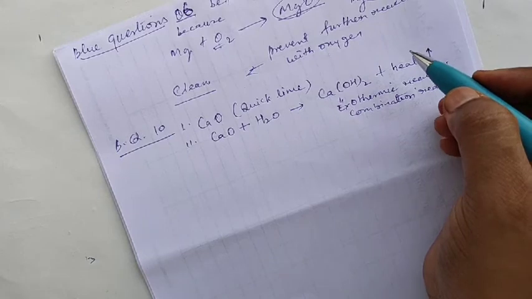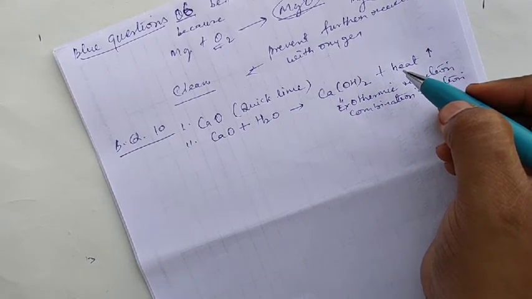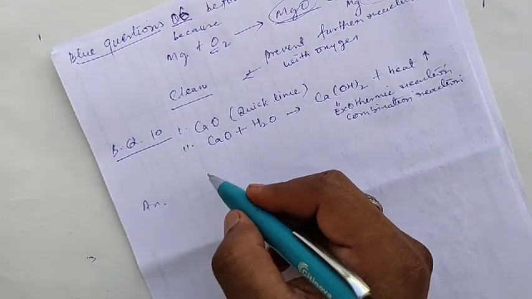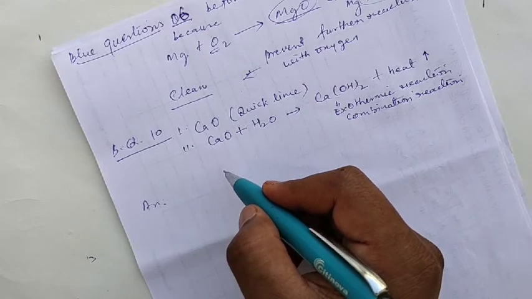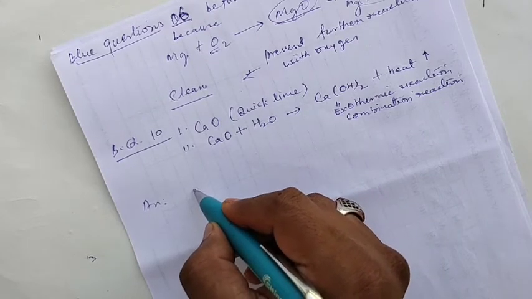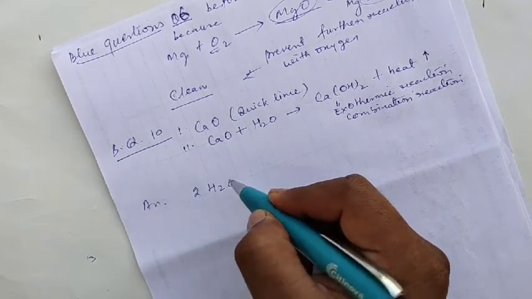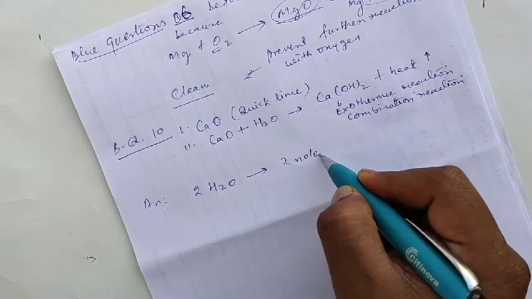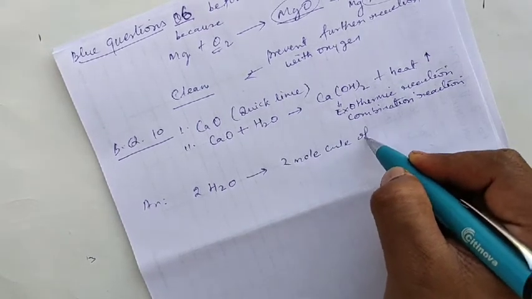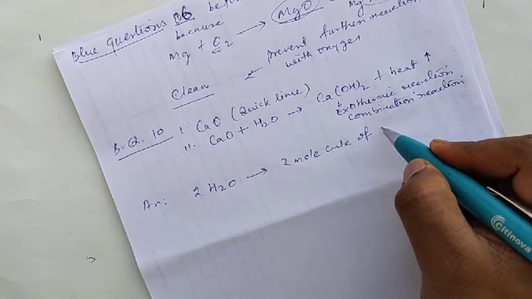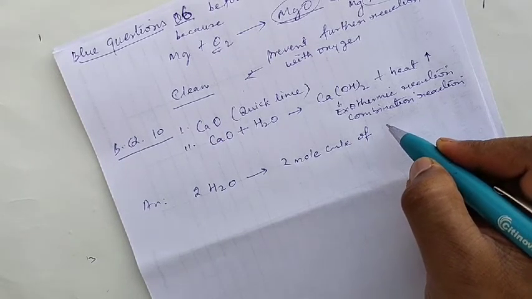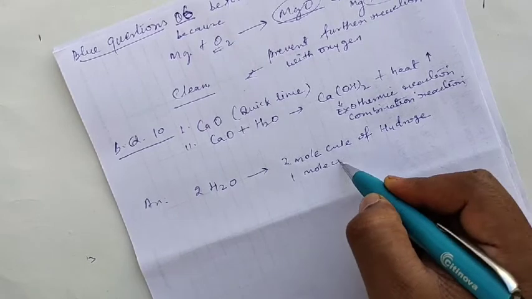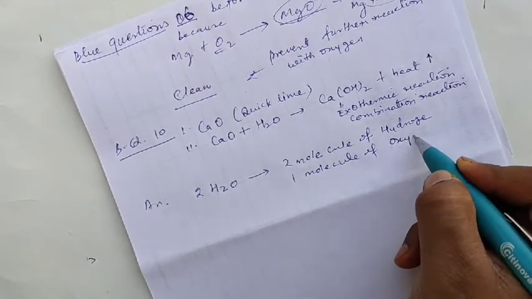Now the next question is, why is the amount of gas collected in one of the test tubes in activity 1.7 double of the amount collected in the other? Name the gas. Because two molecules of water when decomposed give two molecules of hydrogen and 1 molecule of oxygen.